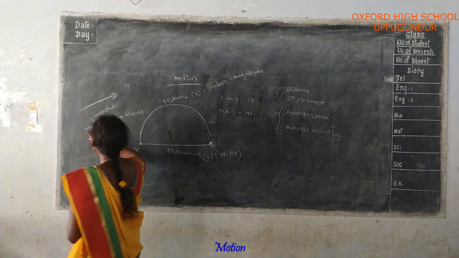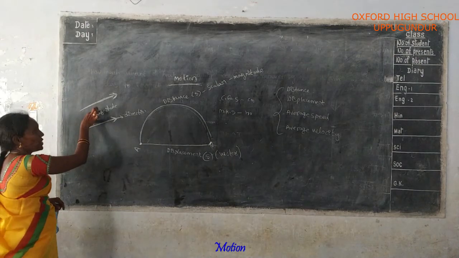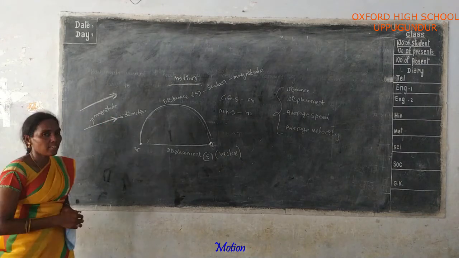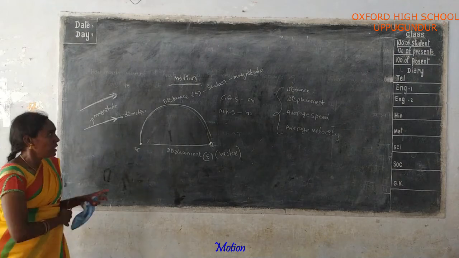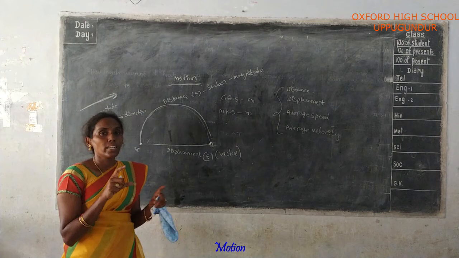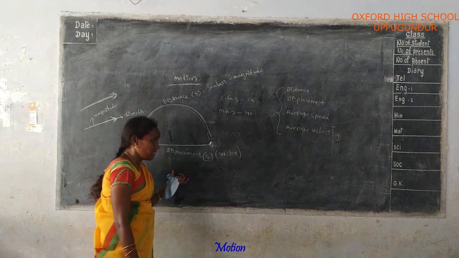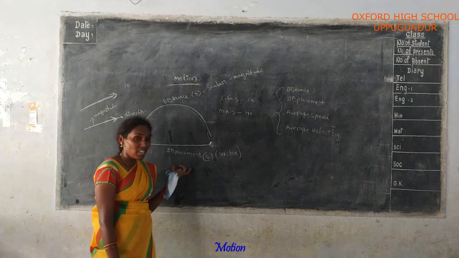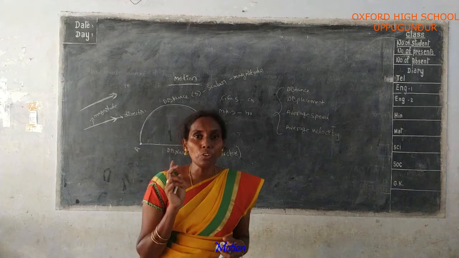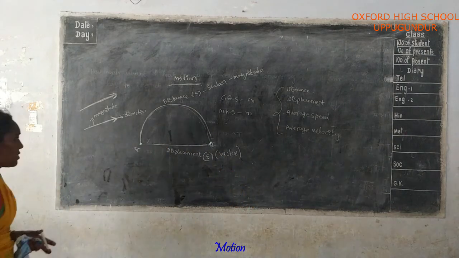Generally, a vector is represented by a directed line segment. Here, its length indicates the magnitude and the arrow indicates the direction. Distance is nothing but the total length traversed by an object in a given time. Displacement is nothing but the shortest distance from the initial position to the final position.